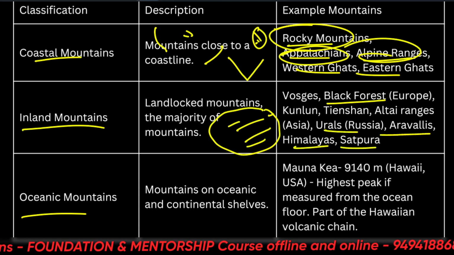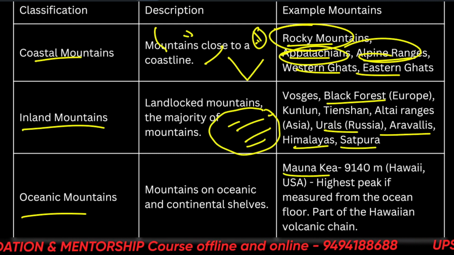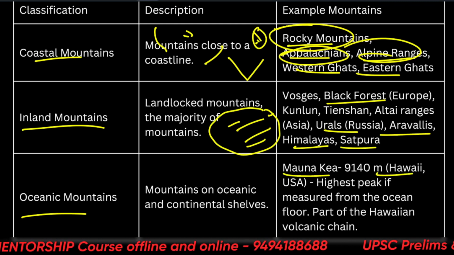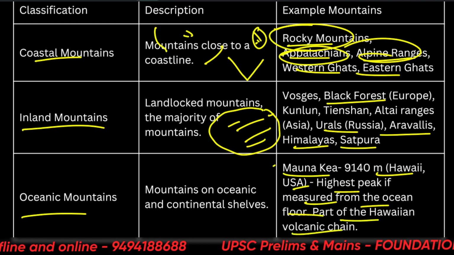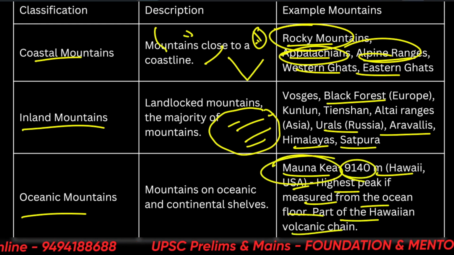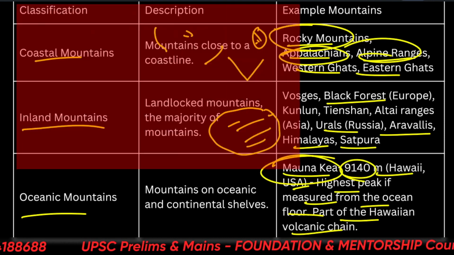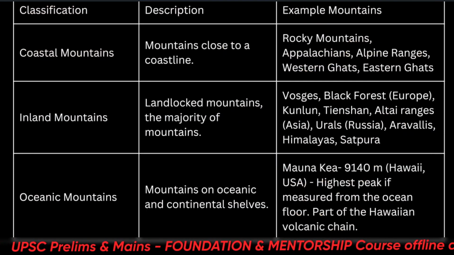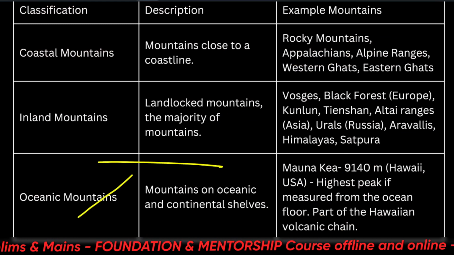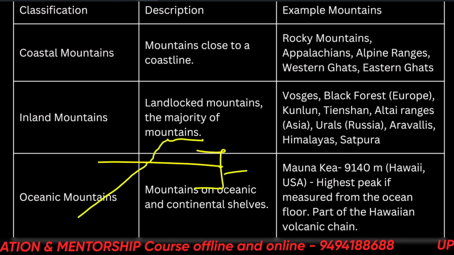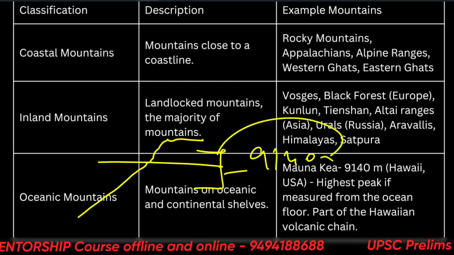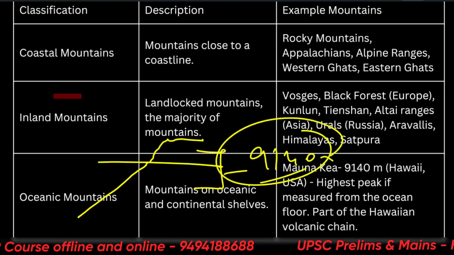And oceanic mountains, you can see Mauna Kea. Volcanic mountains are most oceanic mountains, such as Hawaii, highest peak if measured from the ocean floor, part of the Hawaiian volcanic chain. So Mauna Kea is one of the highest mountain ranges if it's measured from the ocean. Alright, so only some of it is outside. Let's say this much is outside. So Mauna Kea could be the highest one, 9140 meters. So that's a lot. Alright, so this lecture I will end here.